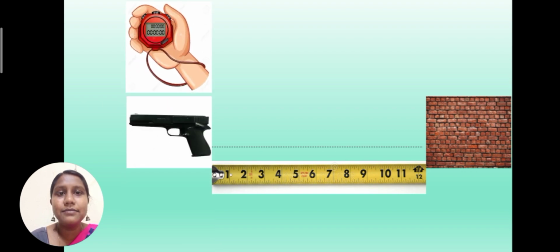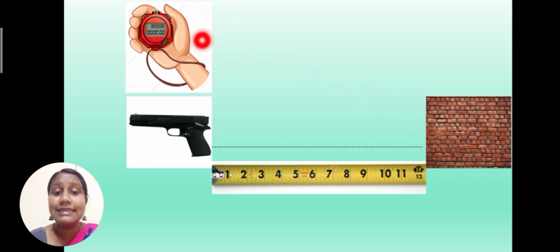And now I am a receiver standing adjacent, that is, standing near to the source. As soon as I hear the original sound, as soon as I fire this gun, this sound wave will travel and bounce off this wall and reflect as an echo.